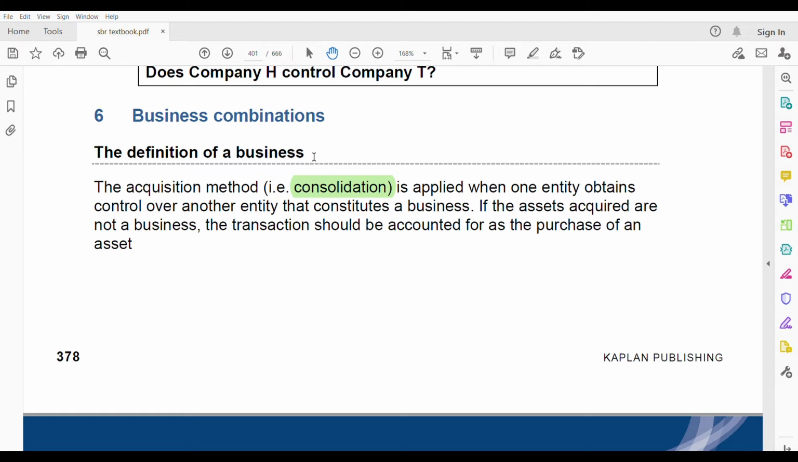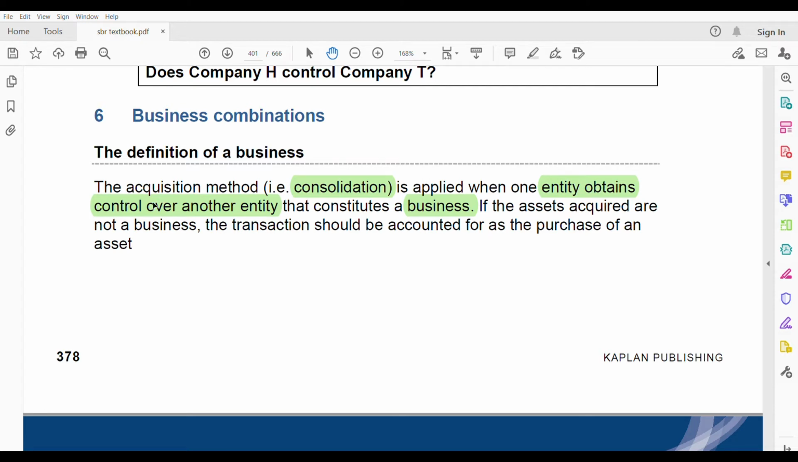You just cannot consolidate anything. Whenever you're buying something, you have to see the property of that. Is it an asset or is it a business? How do you say it's a business? When an entity obtains control over another entity, that constitutes a business. That time you have to consolidate, according to IFRS 3. IFRS 3 is business combinations.